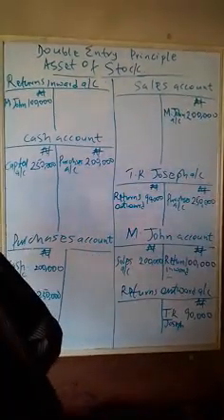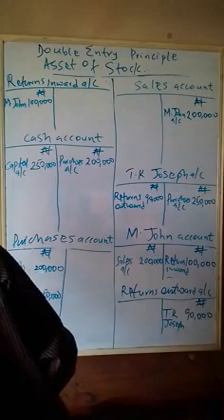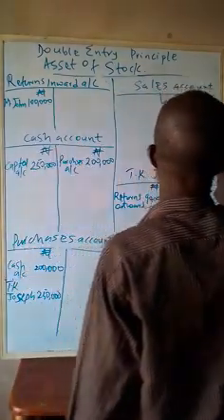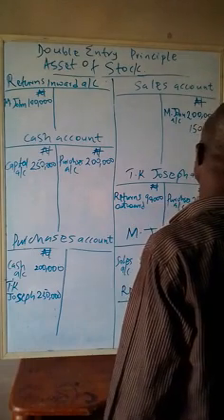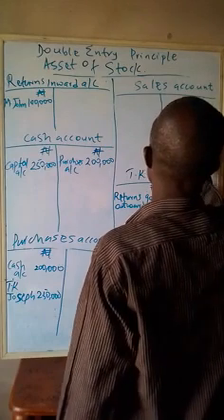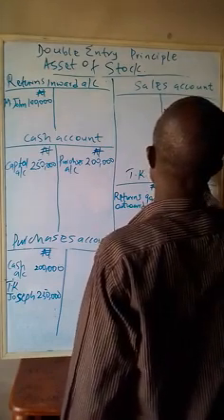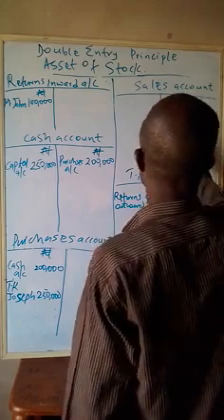How much is that? That is sales account, 150,000 naira. And that is Esther John account.